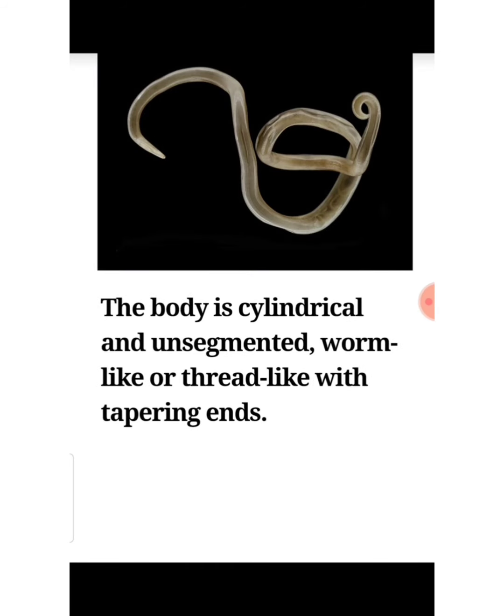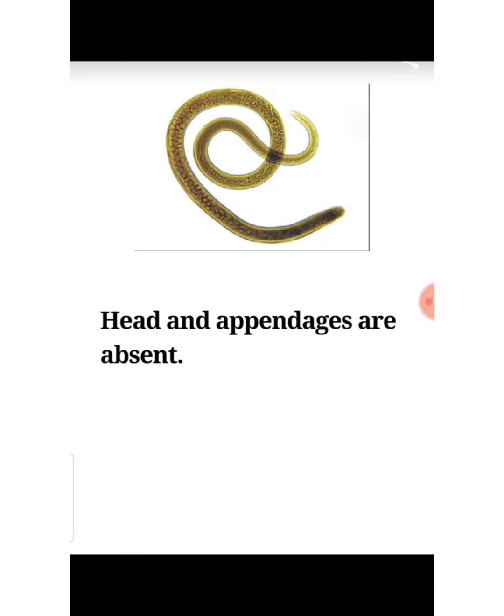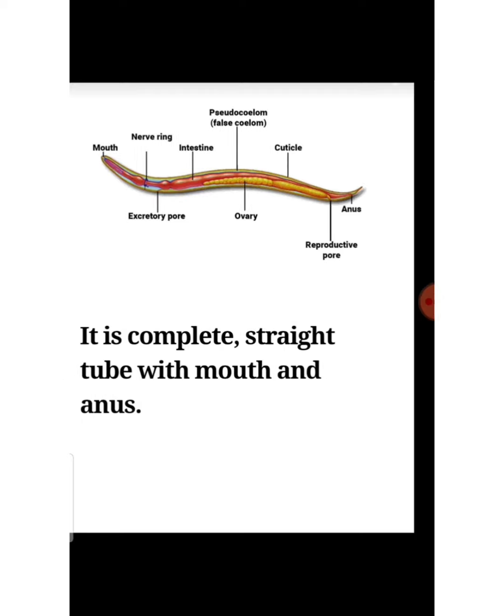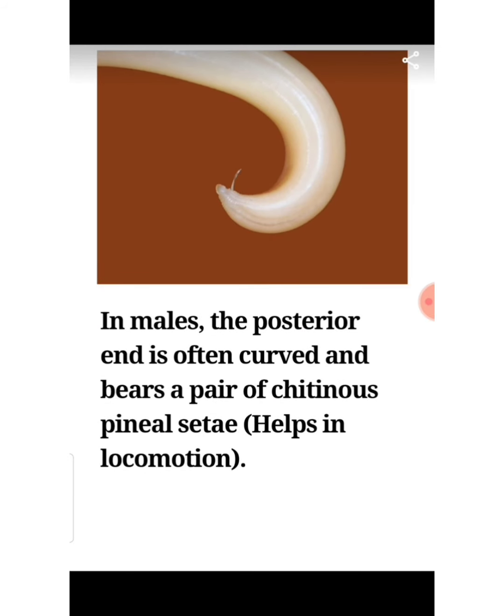The body is cylindrical and unsegmented. It is not segmented like an earthworm. Okay, worm-like or thread-like with tapering ends. There is no head in this roundworm. It is a complete straight tube with mouth and anus. See at the end.